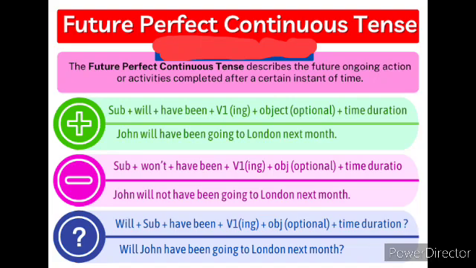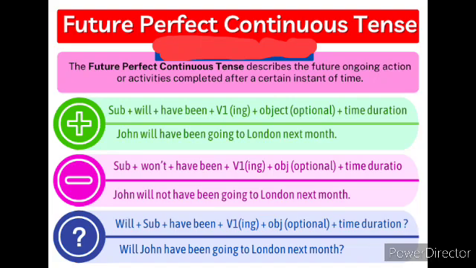Going is the verb in the ing form. To London is optional. Next month is the time duration. So the sentence is, John will have been going to London next month. Subject will have been plus verb in the ing form plus object plus time duration. So this is the structure and sentence for positive form in future perfect continuous tense, children.